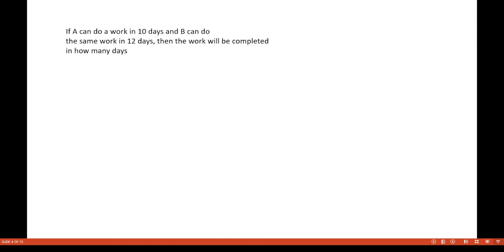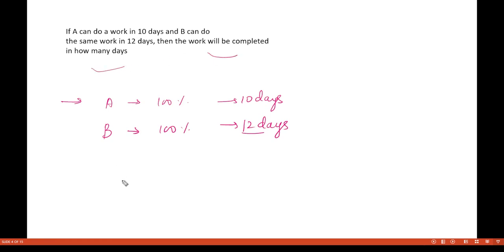Okay, so let us just see another method. Now see, I am saying the alternative method is that A is doing 100% of the work in 10 days and B is doing 100% of the work in 12 days. Then the work will be completed in how many days? So let us see in how many days the work will be completed.